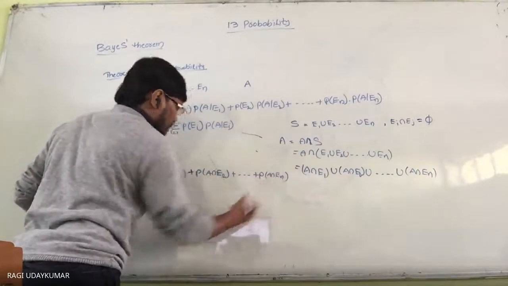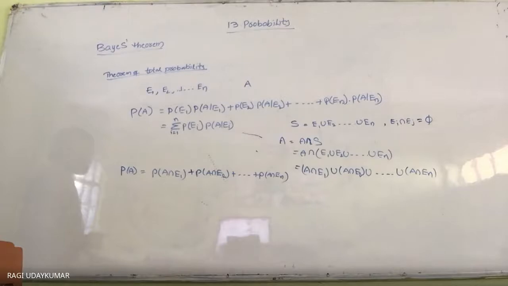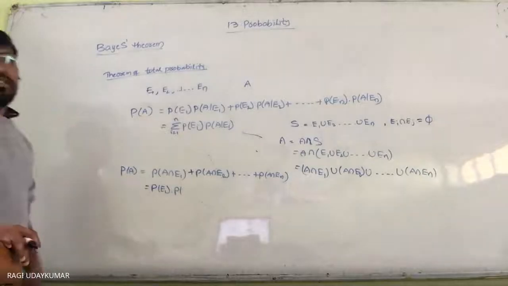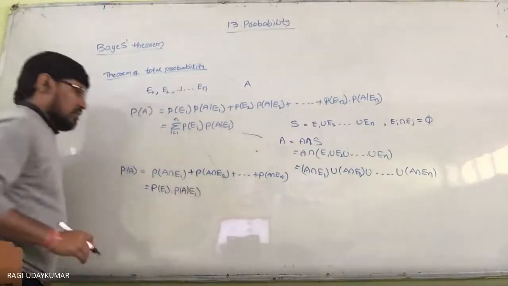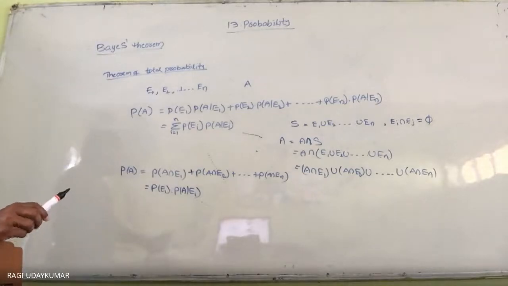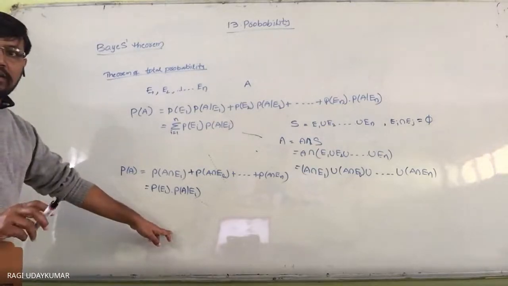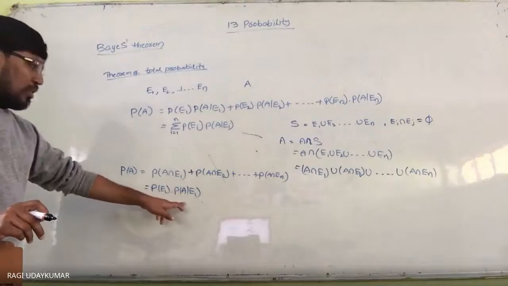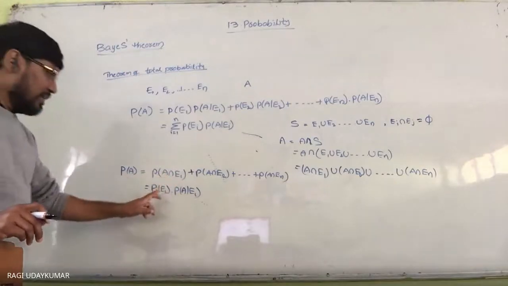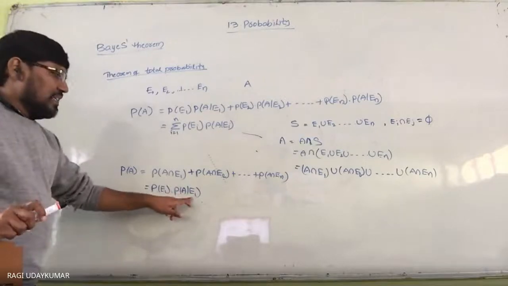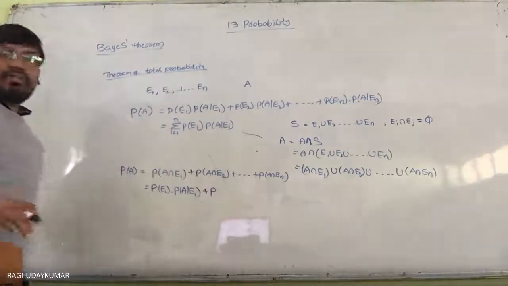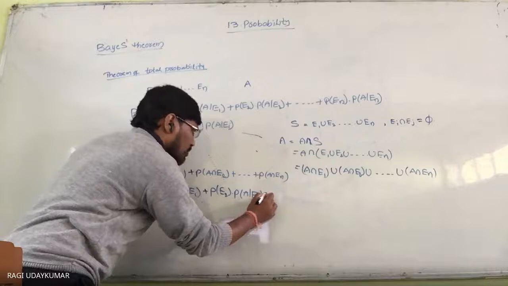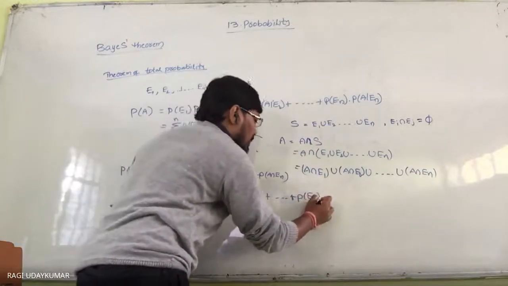plus probability of A intersection E2, and so on, probability of A intersection En. So probability of A intersection E1 can be written, by using the conditional probability, as probability of E1 into probability of A given E1, plus probability of A intersection E2 can be written as probability of E2 into probability of A given E2, plus and so on, probability of En into probability of A given En.